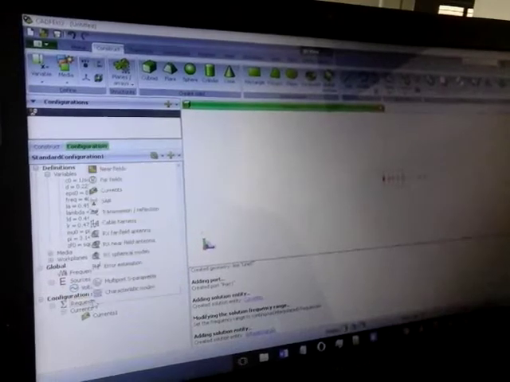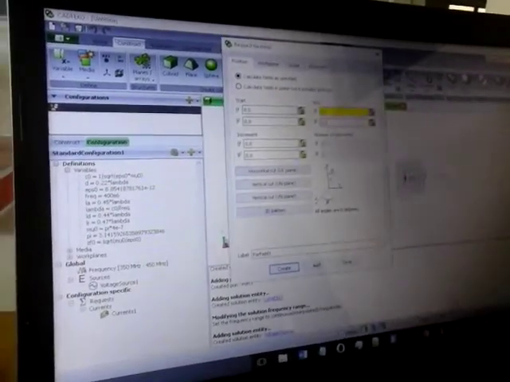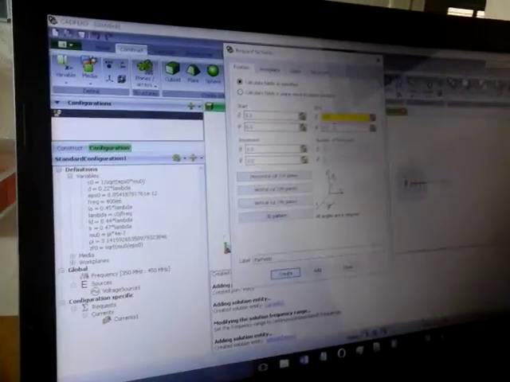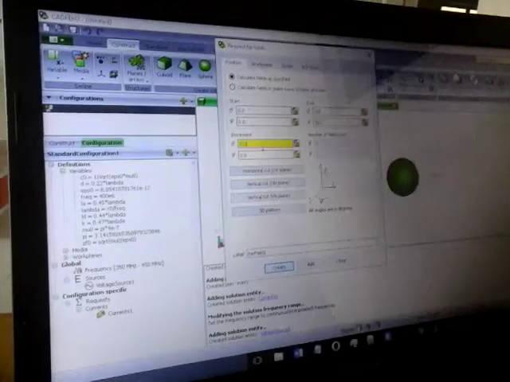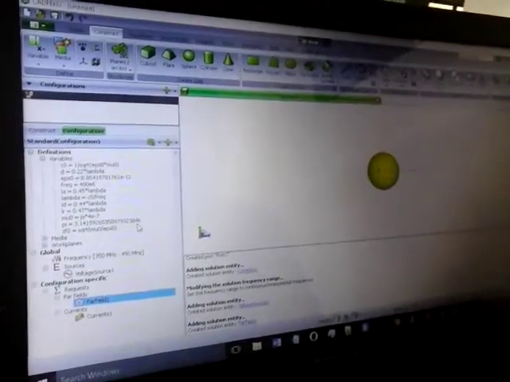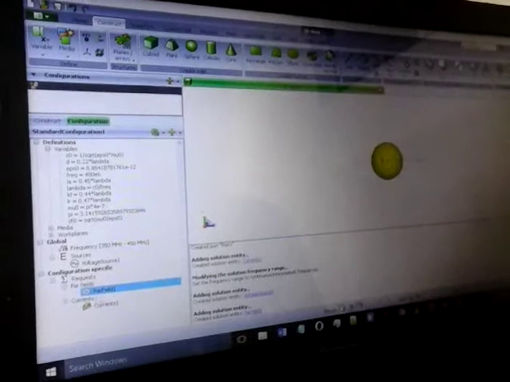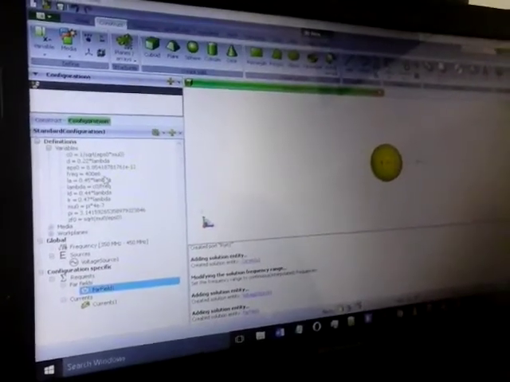Next request. Far fields. 180 degree. 360. 5 and 5. Frequency over, source over, far fields over, everything. All is done, okay? Yeah.